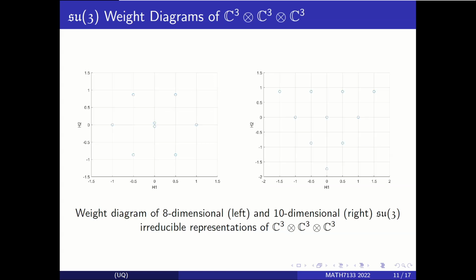Let us now examine the irreducible SU(3) representations of C^3 ⊗ C^3 ⊗ C^3. I'll skip over the derivation in the interest of time, but this tensor product is isomorphic to the direct sum of a copy of C, two copies of this 8-dimensional representation on the left, and one copy of this 10-dimensional representation on the right. Technically, these weights are off by a scalar multiple, as they have been defined using generators of 1/2 of the Gell-Mann matrices, as is common in literature. However, the important part is the shape of these weight diagrams. Does it look familiar?